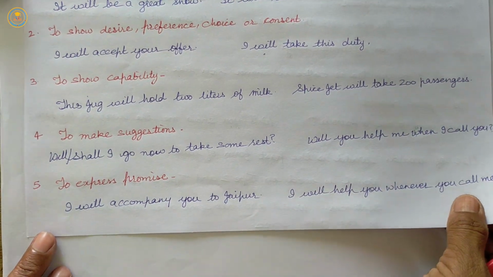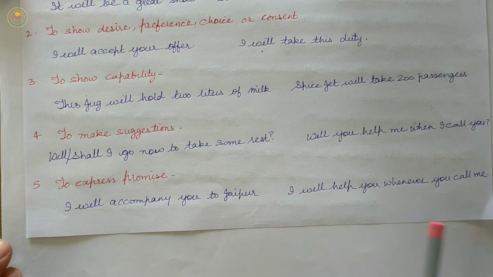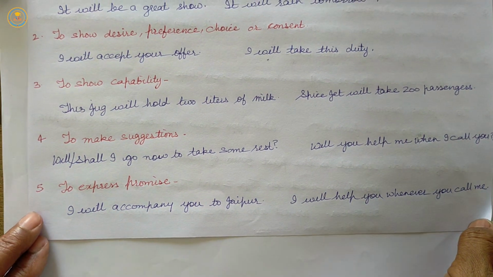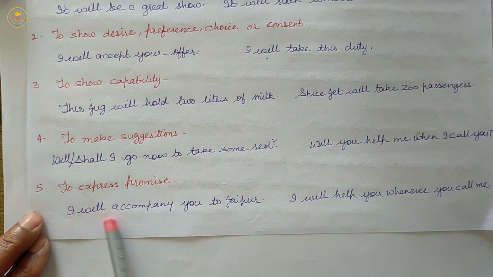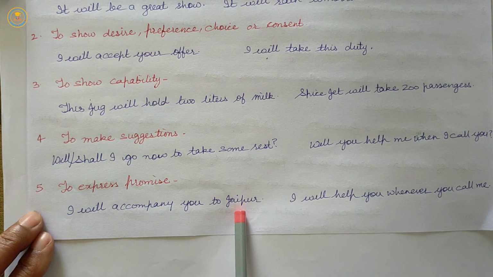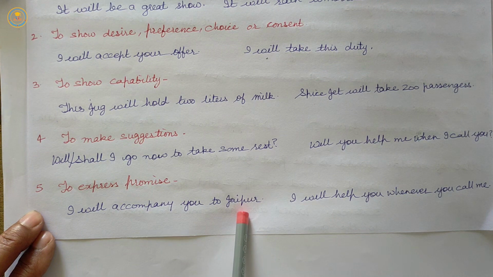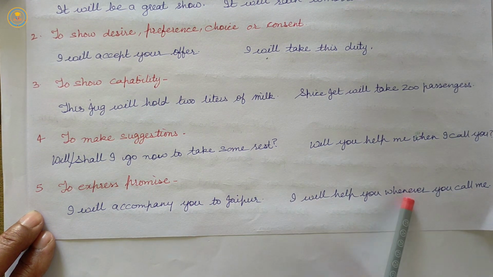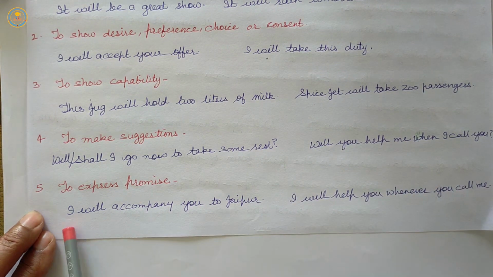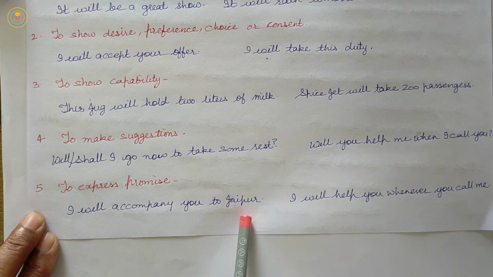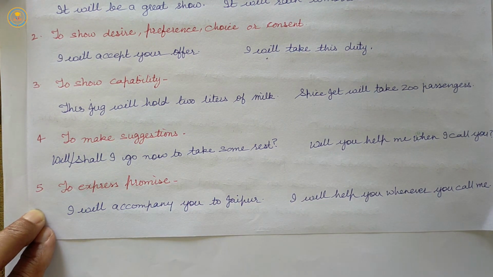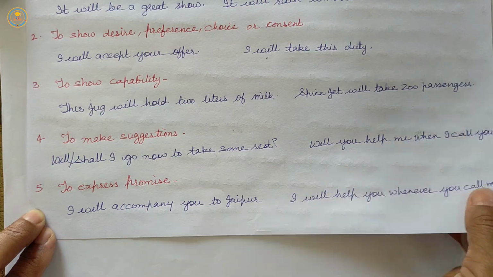Next use, to express promise. Will is used to express promise. I will accompany you to Jaipur. I will help you whenever you call me. So here, I will accompany you to Jaipur. I will help you whenever you call me.